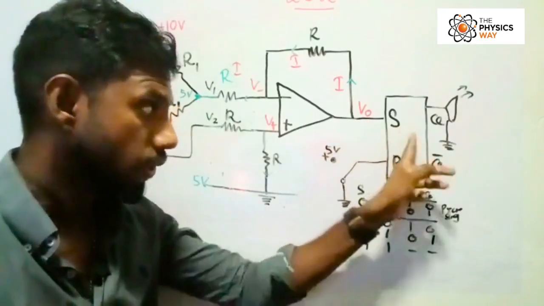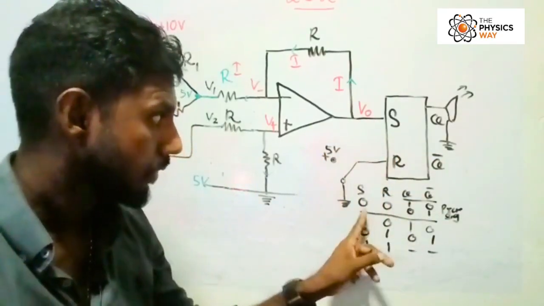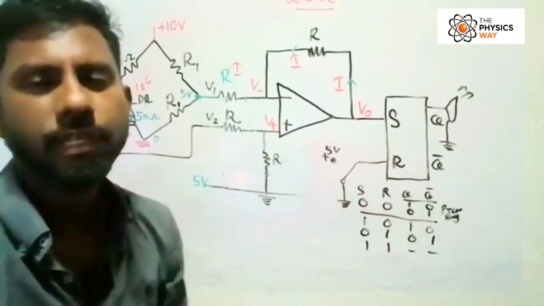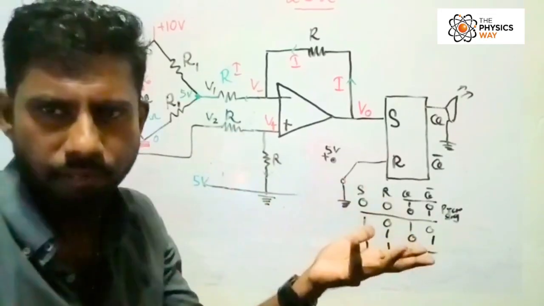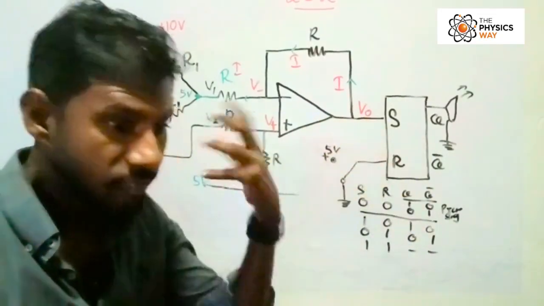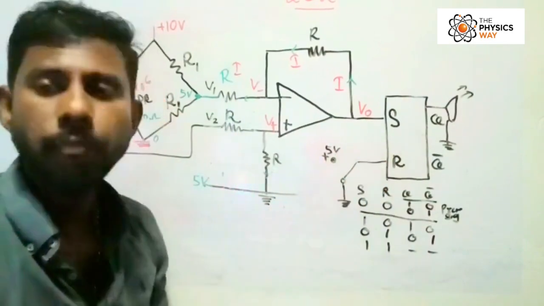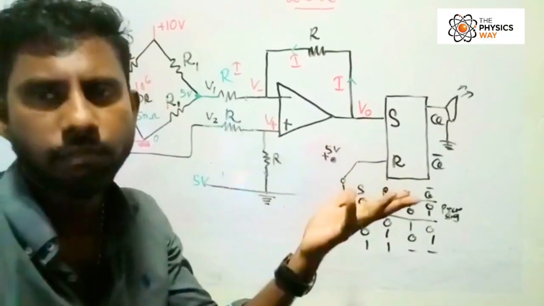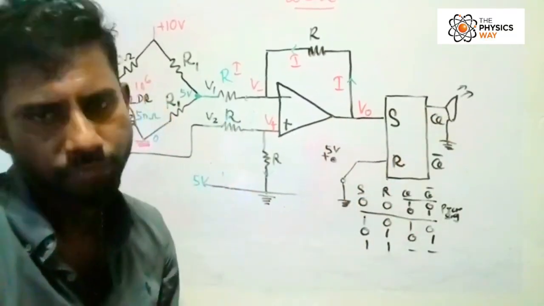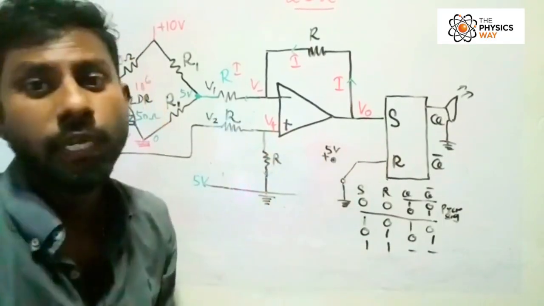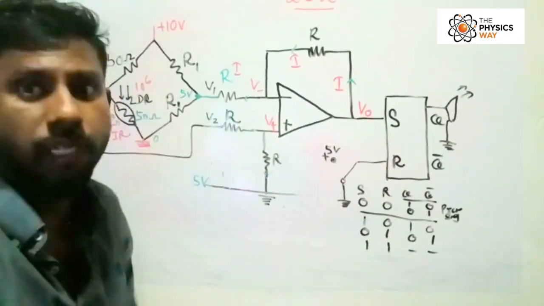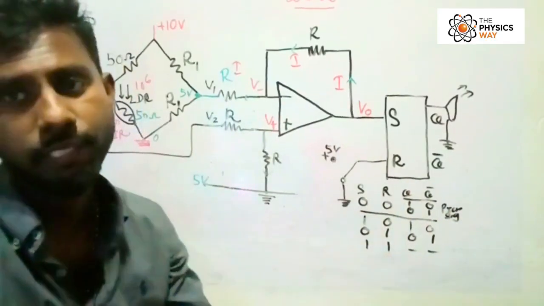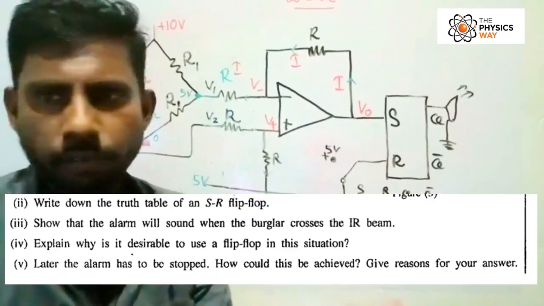When V out is 0, set is also 0 here, 0, 0. What's happening? It will show the previous signal. Previously it was ringing. The SR flip-flop can store the previous data, so it knows it was ringing. So the alarm will keep on going. So it is desirable, right? That's the purpose of having a burglar alarm system. It has to keep ringing until we switch it off. Explain why it's desirable, you have to write it.